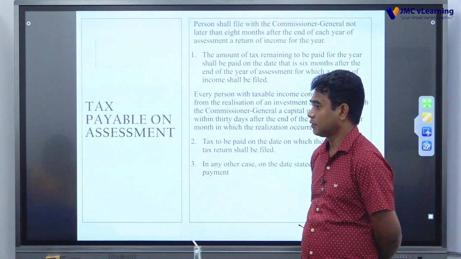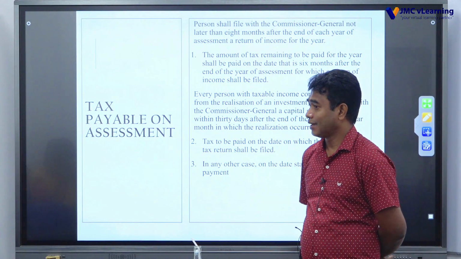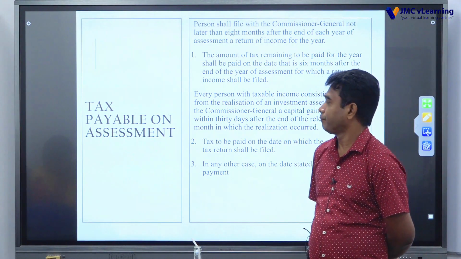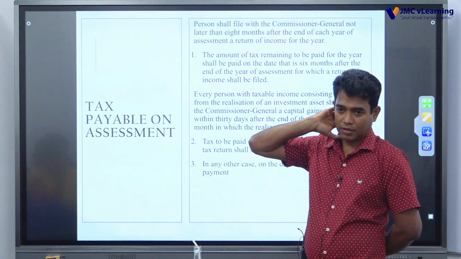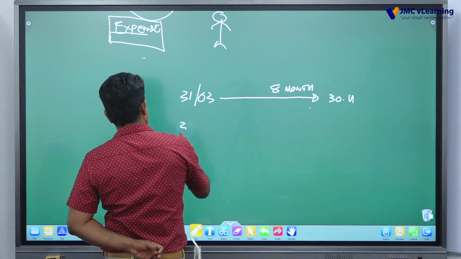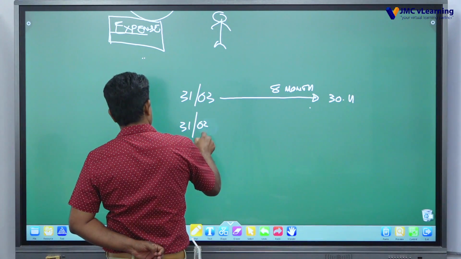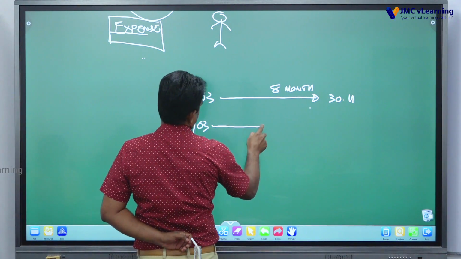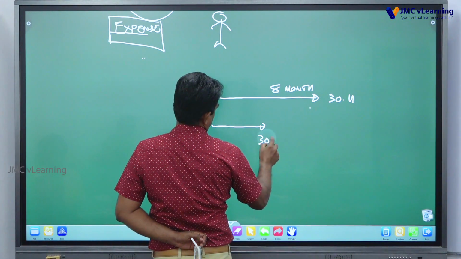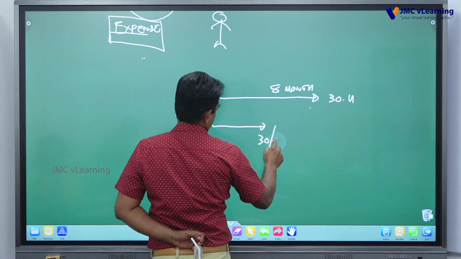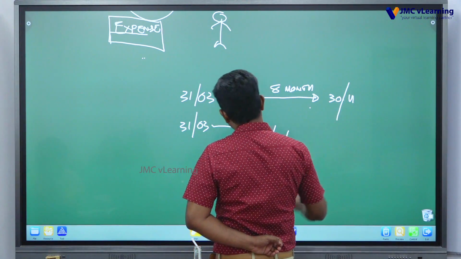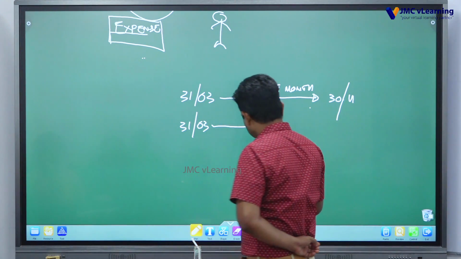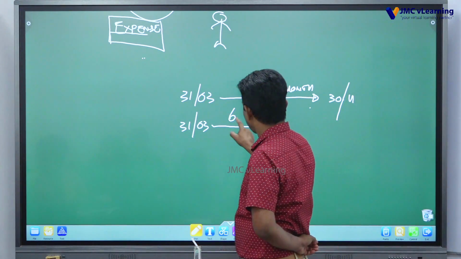From that, 8 months means 30th November, right? 30th November. Return is coming 30th, make a note there. Right, it says 30th September, that for 6 months. Right, 6 months. Payment need to be made.